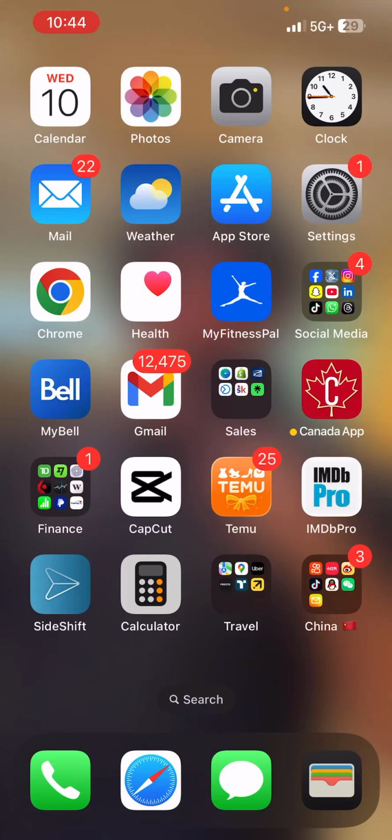Hey guys, so I'm just going to take you through a little tour of Canada platforms. The app is about to be released. As you can see, it's right here. It'll load up and everything.